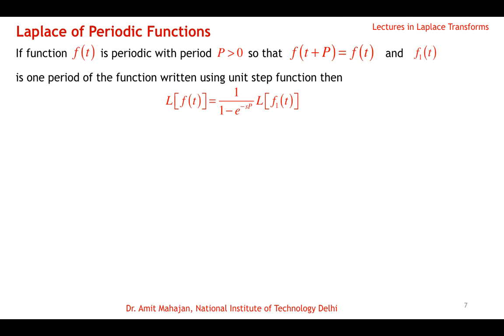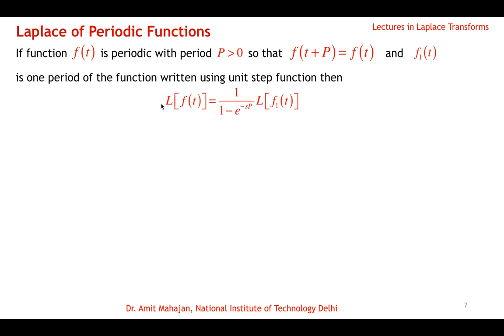So the Laplace of periodic functions: if the function f(t) is periodic with period p greater than 0, so that f(t + p) = f(t), and f1(t) is one period of the function written using unit step functions, because it's just one piece, so we can use unit step to write that function.